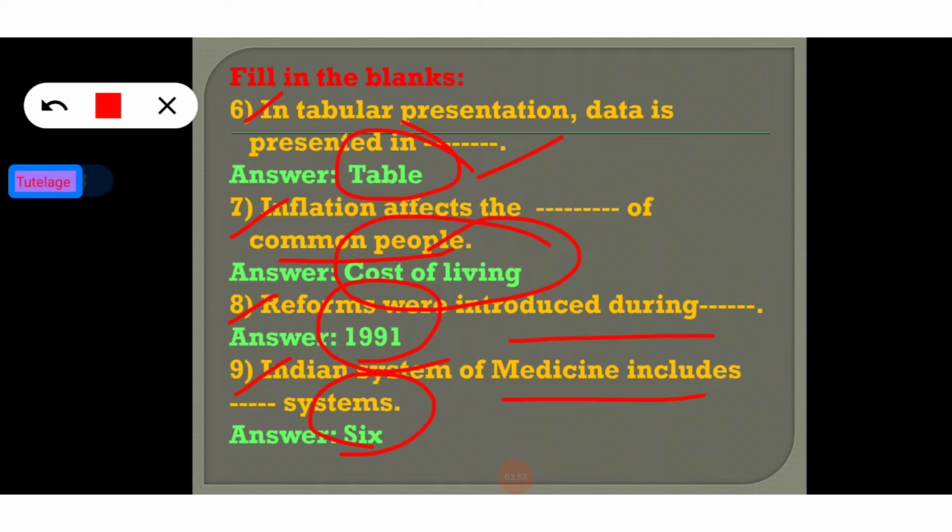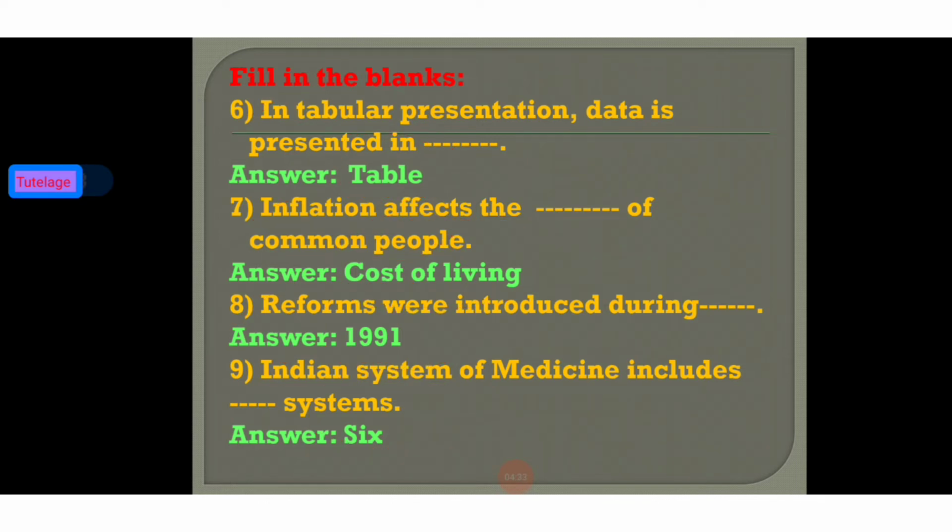Do you know, learner, the names of the 6 Indian systems of medicine? That is Ayurveda, Siddha, Unani, Yoga, Naturopathy, and Homeopathy. These are the 6 Indian systems of medicine. We have already told that in my previous session. So if you missed my previous session, please go and check it once. I promise it will help you a lot. Now move on to the next slide.